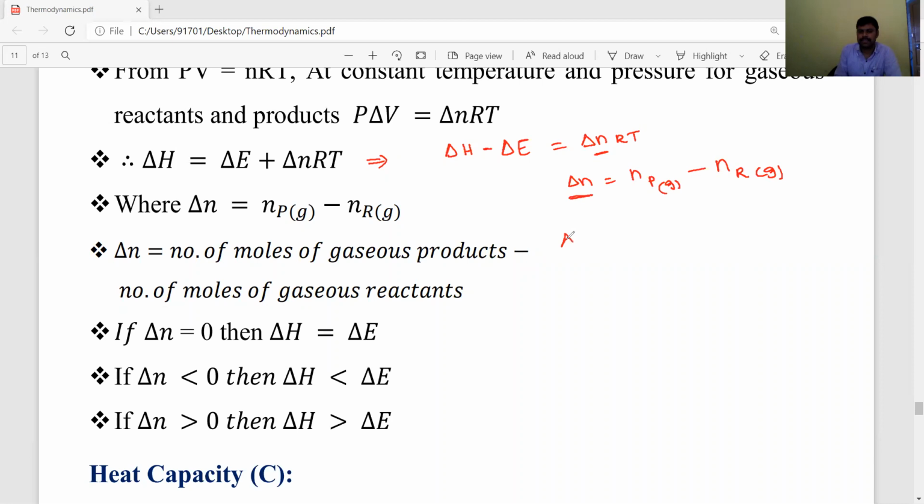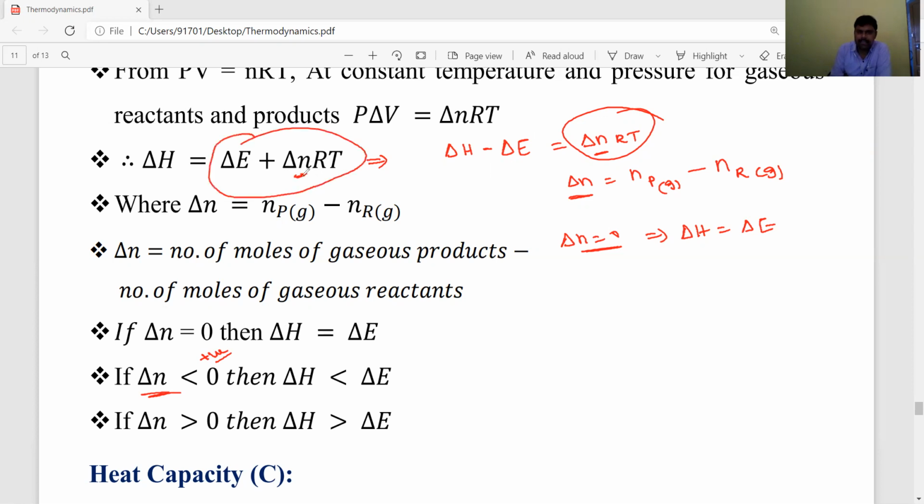If delta n is equal to 0, then the term becomes 0, and delta H is equal to delta E. Okay, if delta n is positive, which value will be more, dear students? Then delta H equals delta E plus this total term.